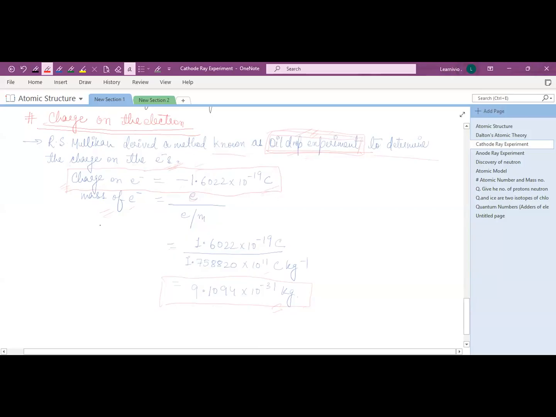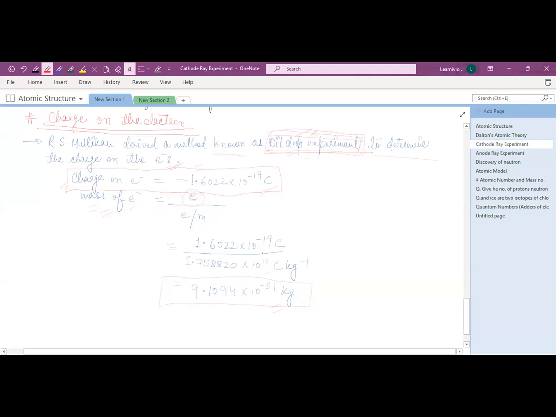From this, the mass of electron will be the charge divided by the charge to mass ratio, right? What is charge here? Charge is minus 1.60, just substitute this. And we know that mass can never be negative, so we will not take this negative sign here.